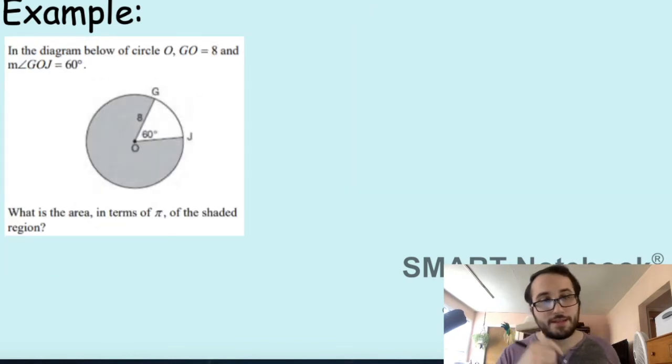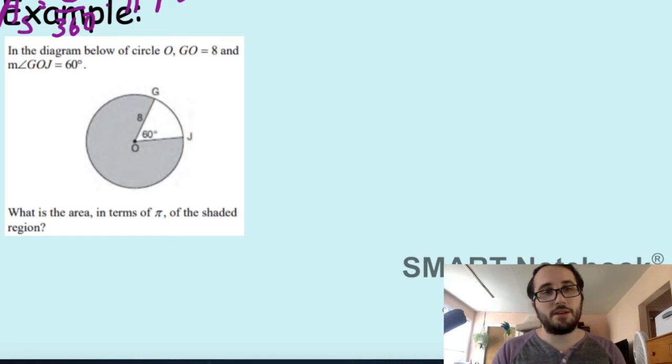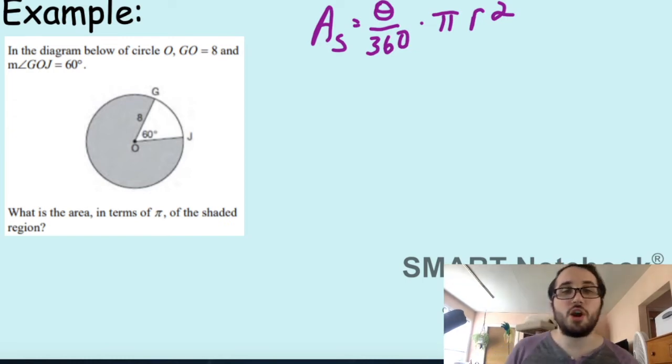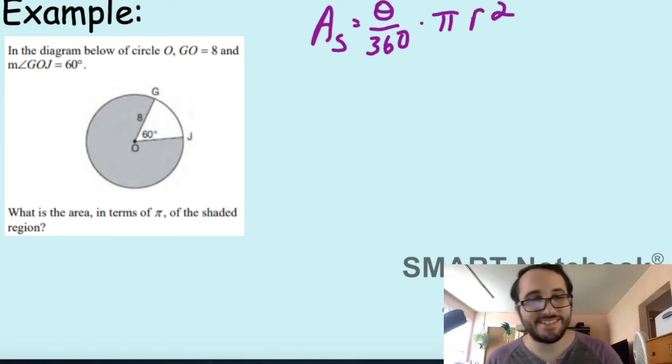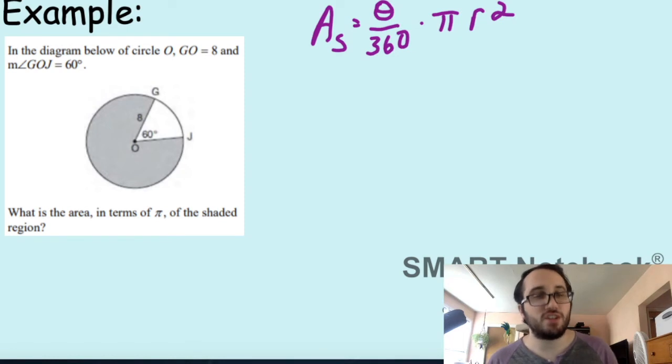Okay, let's do another example. So we're going to up the difficulty, but not by much. I'm going to put this here because I already know, obviously, that we're going to talk about area of a sector. Let's read the question. In the diagram below of circle O, GO is 8, and the measure of GOJ is 60 degrees. What is the area in terms of pi of the shaded region?